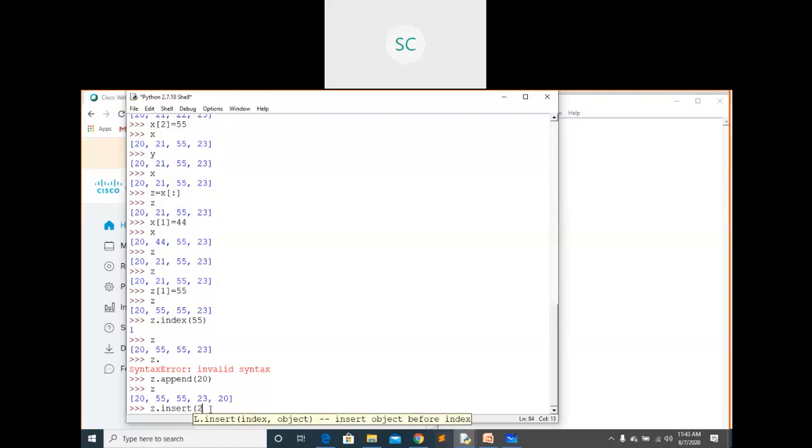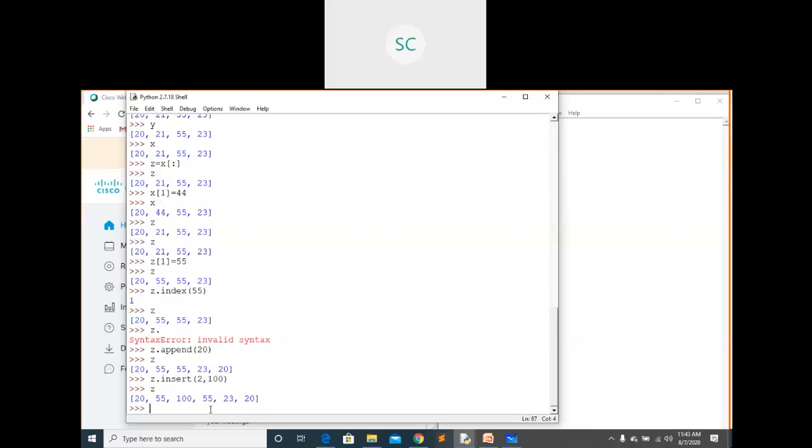At index position 2, I'm going to add some other element, that is 100. You can see at index position 2 you got the element, but you are not losing any element here. In between 55 and 55, this 100 is added. Like that you can insert some element in between the list.